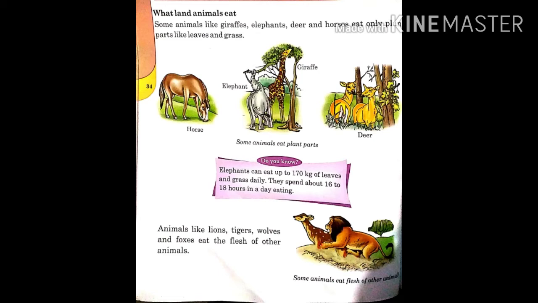Here is some information. Do you know? Elephants can eat up to 170 kgs of leaves and grass daily. They spend about 16 to 18 hours in a day eating. Now let's move to the next page.